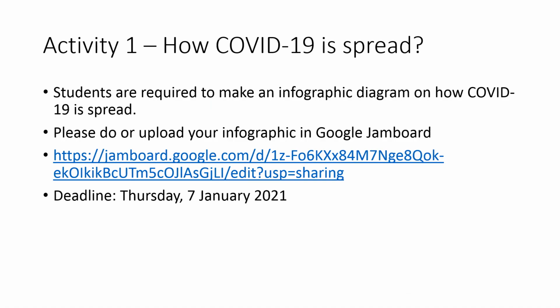Okay, so that's it for this part on epidemiology, and we have learned what I have just summarized. This is the activity for this part, entitled How COVID-19 Is Spread. We have seen how influenza spread in 1918 to 1919, through the returning troops of World War I. For this activity, students are required to make an infographic diagram on how COVID-19 is spread.